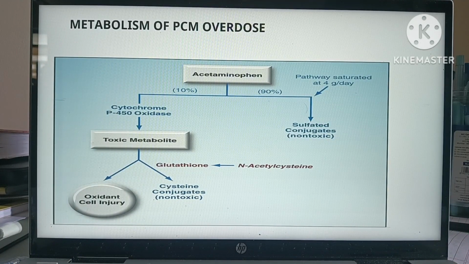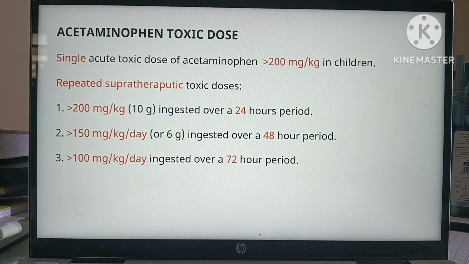So what happens when there is paracetamol overdose? When there is overdose of acetaminophen, the pathway converting it into non-toxic sulfated conjugates gets saturated and it will be diverted more to this pathway, where there is formation of more toxic metabolite. And when there is more traffic in this pathway, the glutathione gets saturated, and there will be more accumulation of the toxic metabolite.